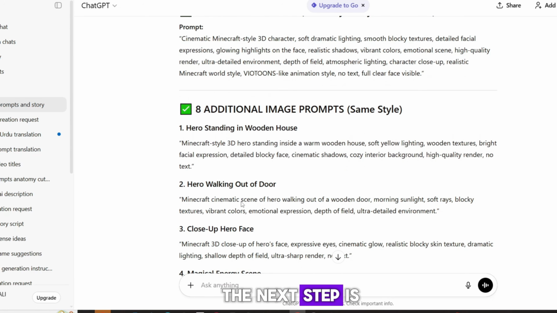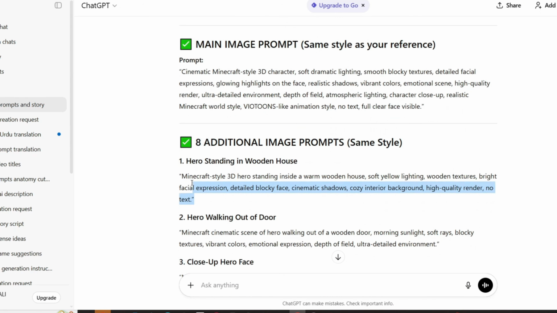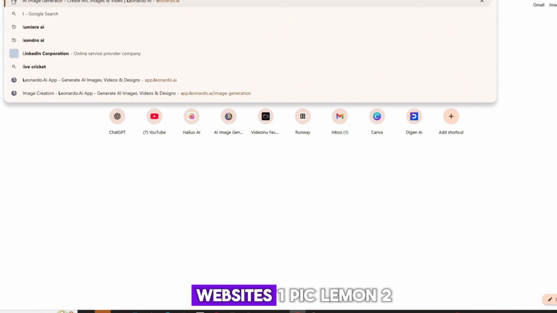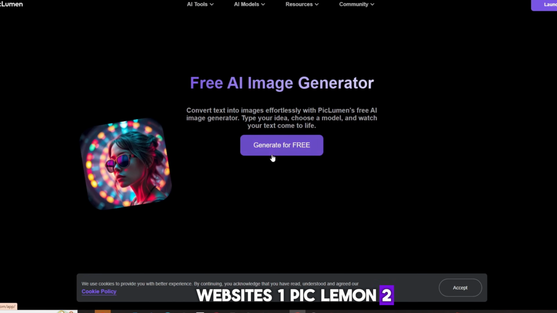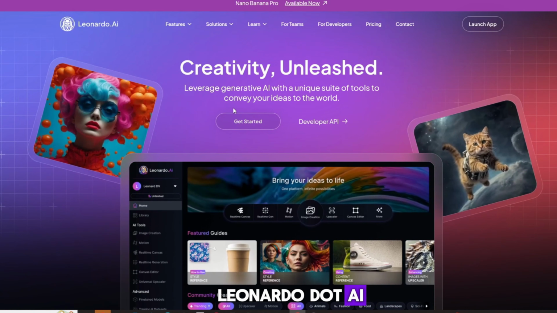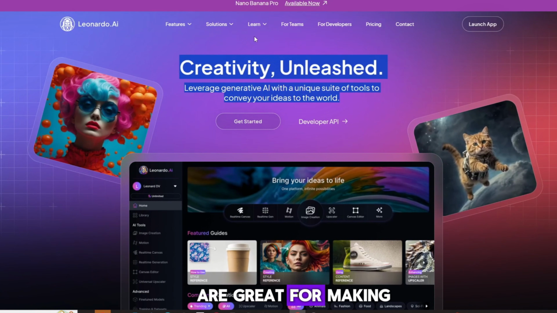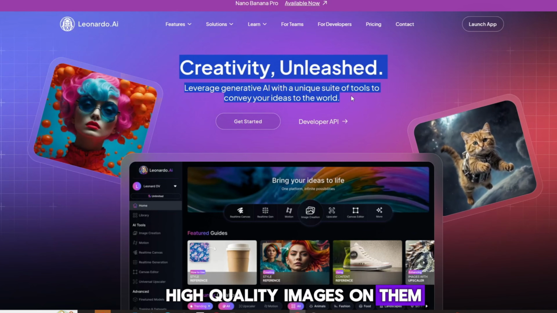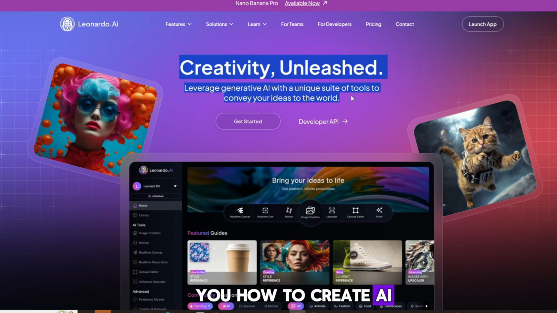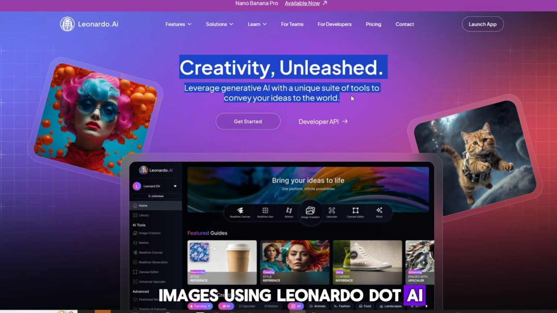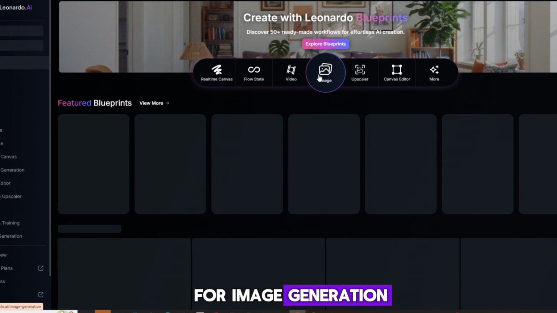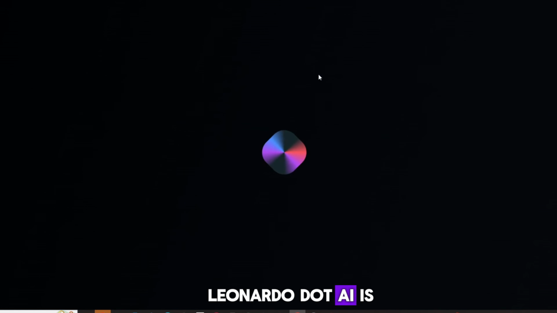The next step is to create the AI images. After this, if you want to create AI images, you can use 2 websites. 1. Pixelman. 2. Leonardo.ai. Both of these websites are great for making AI images. You can easily generate high-quality images on them. But I will show you how to create AI images using Leonardo.ai because it is a very powerful and easy-to-use website for image generation. Leonardo.ai is a very good website for creating AI images.